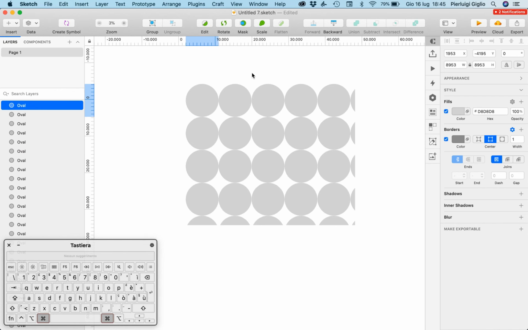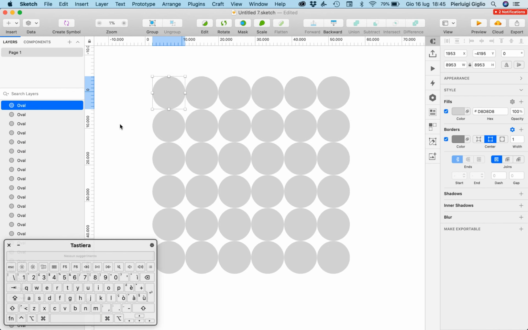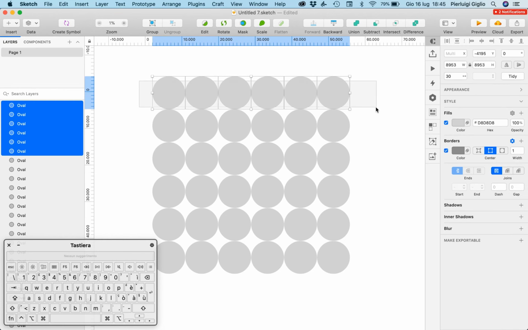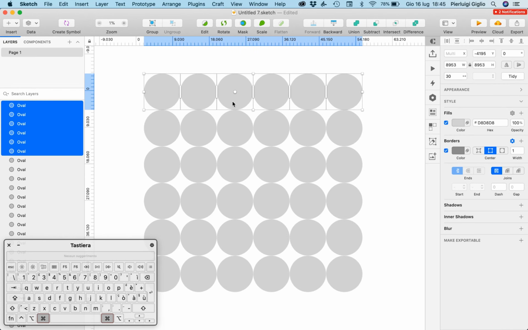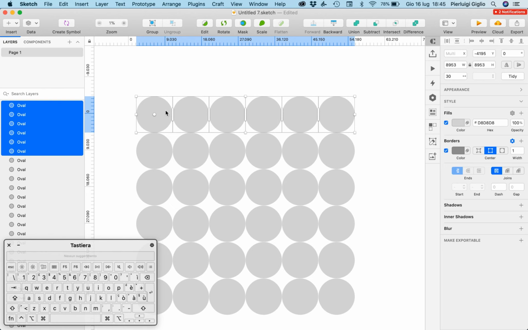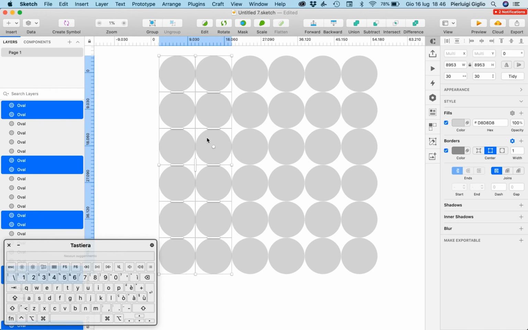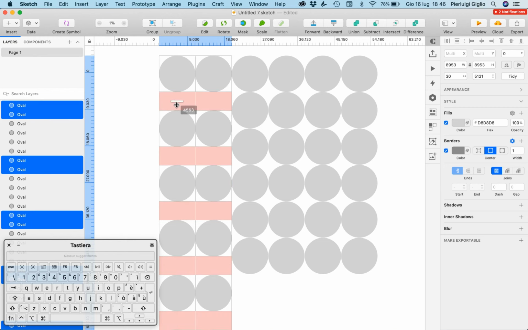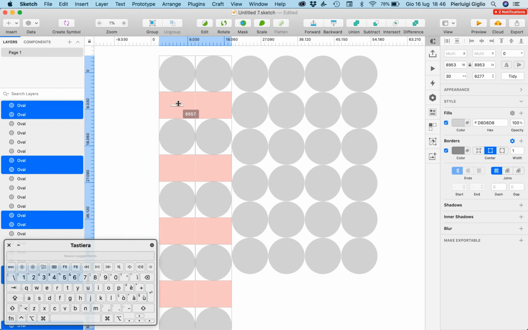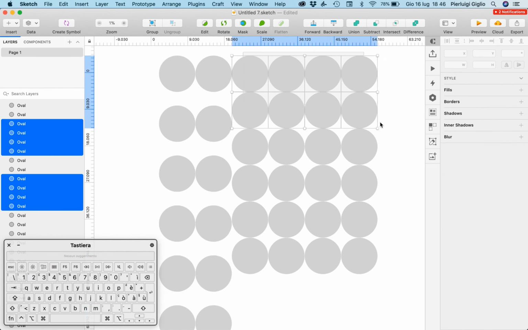Now as you can see, we have this grid, and a very useful thing you can do, since these elements have equal distance between one another, is select all of them in a row or in a column, just being sure not to have them at a different spacing, and you can select these handlebars and move them around very easily.